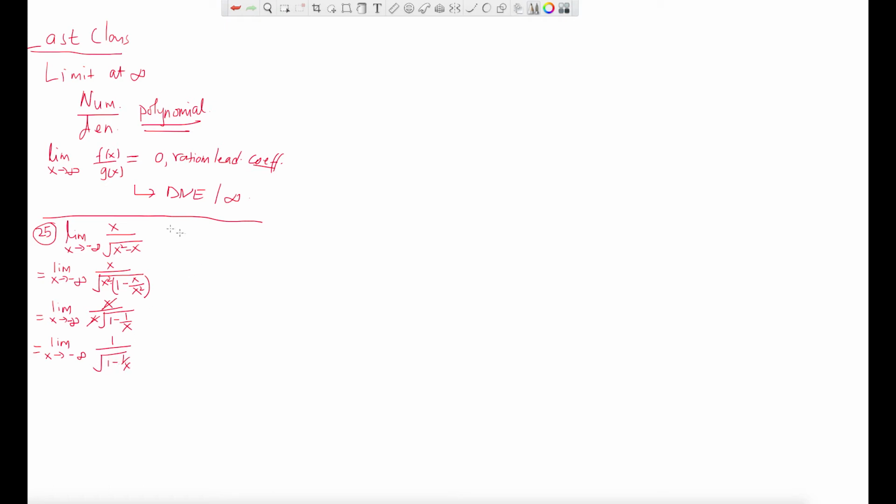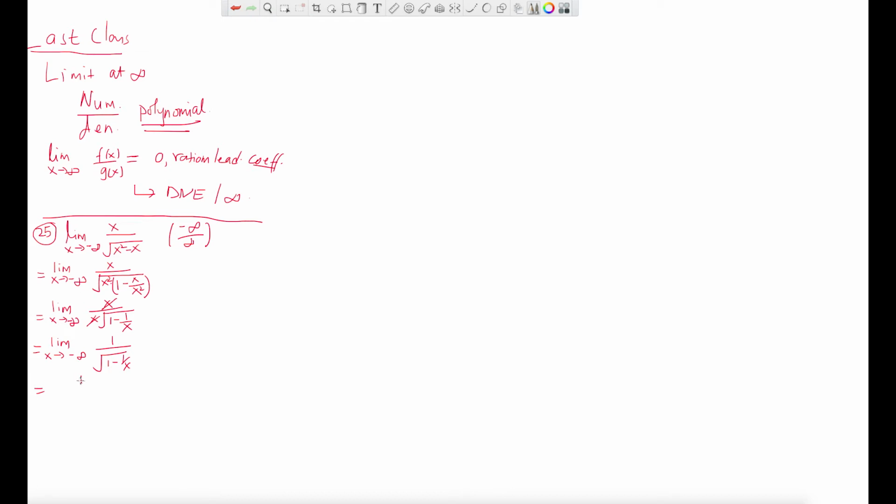By the way, I forgot to tell you what would happen if you plug in the limit directly. You will get negative infinity divided by, negative infinity squared is basically positive infinity, minus negative infinity will be infinity. Look at this. If you plug in the limit directly, you will get that form. So we don't want to plug in the limit directly. So let's plug in the limit right here.